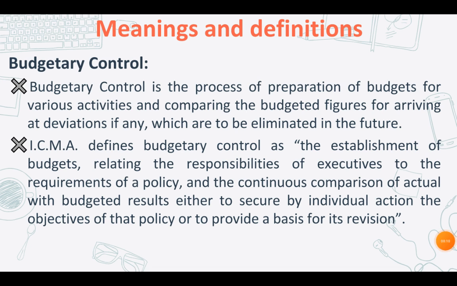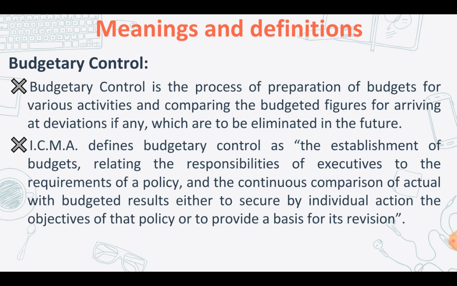And next we have budgetary control. Budgetary control is the process of preparation of budgets for various activities and comparing the budgeted figures for checking any deviations which are to be eliminated in the future. So budgetary control includes budgeting, which is preparation of budgets, and control, which is checking for deviations and correcting them. Therefore, budget is a means and budgetary control is the end result. Budgetary control is a continuous process which helps in planning and coordination, and it also provides a method of control.